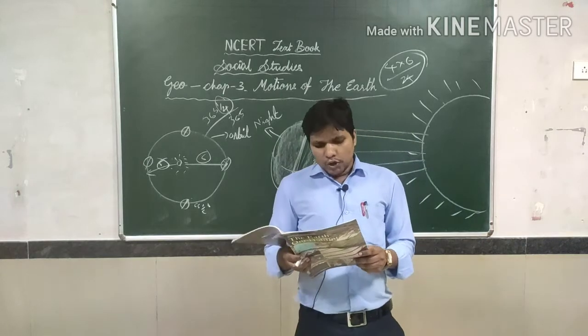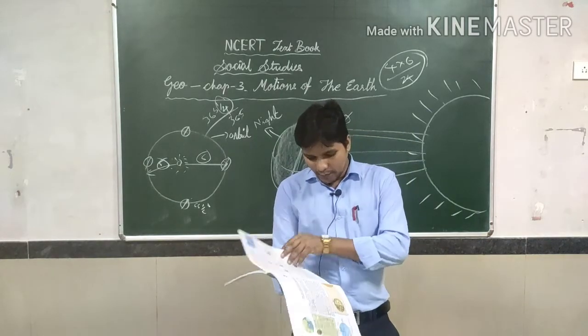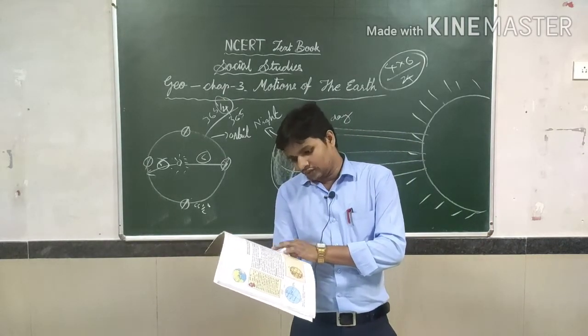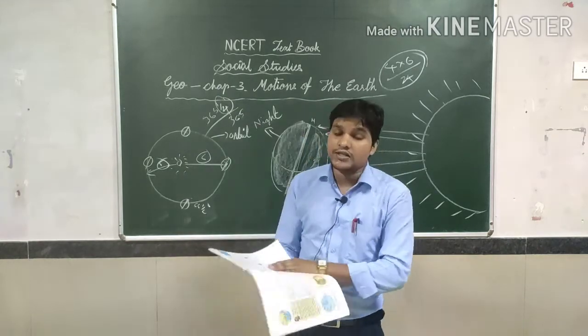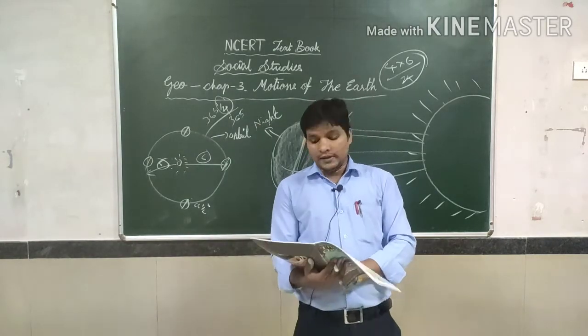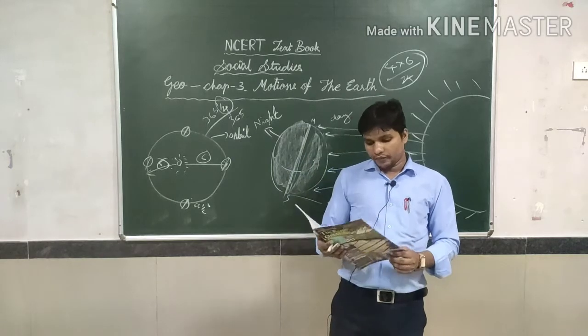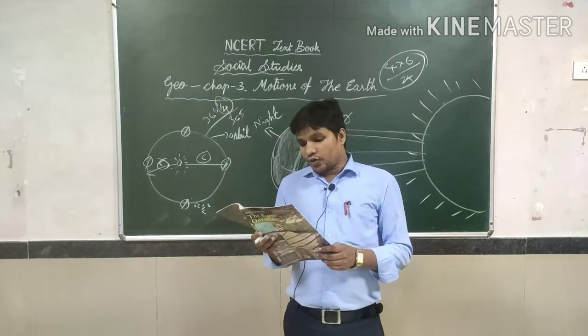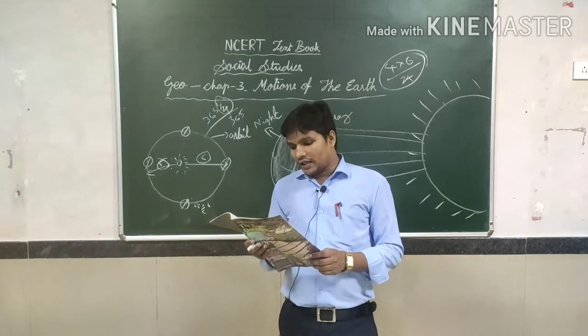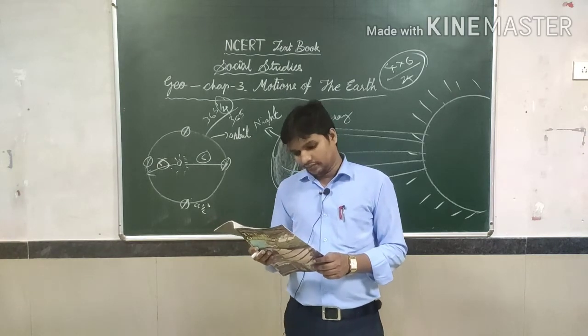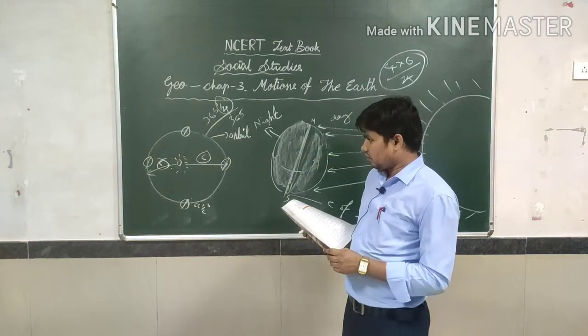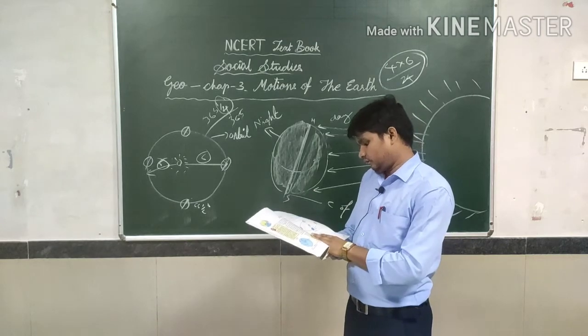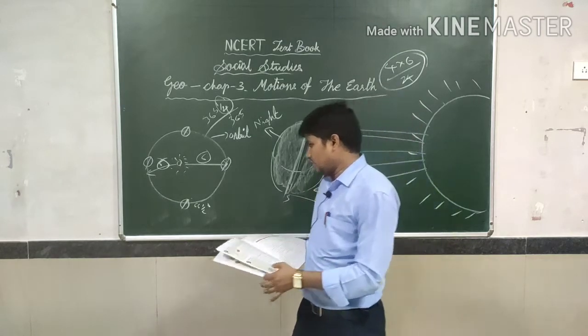Look at figure 3.3. Have you seen here? Look at this picture in your textbook and read it properly so that you can understand better. You will see that on 21st June, the northern hemisphere is tilted towards the sun.